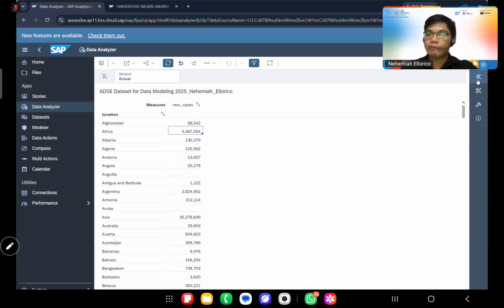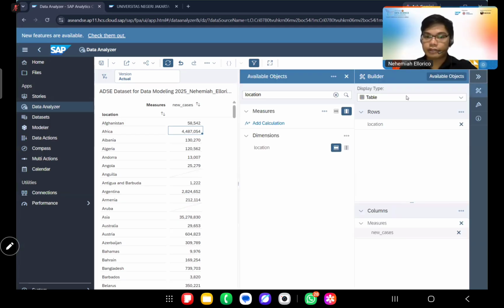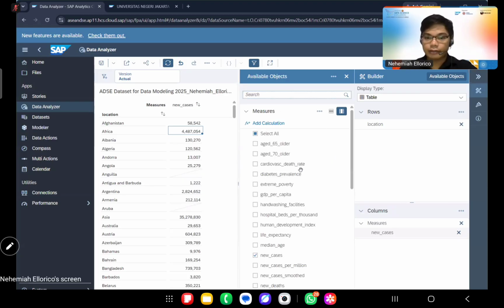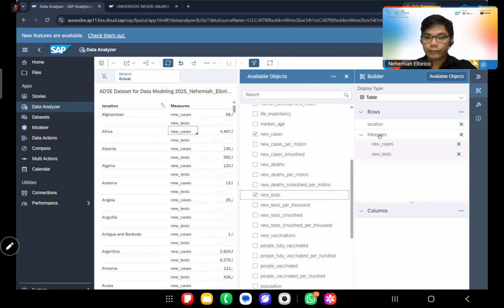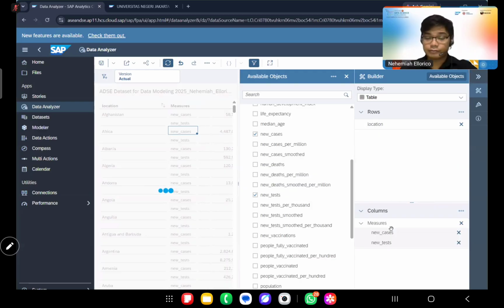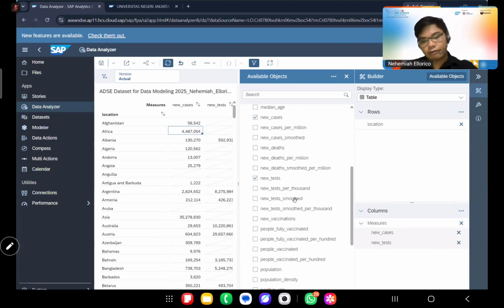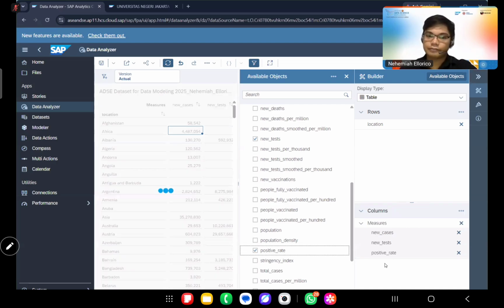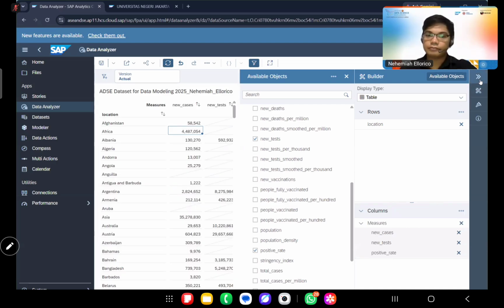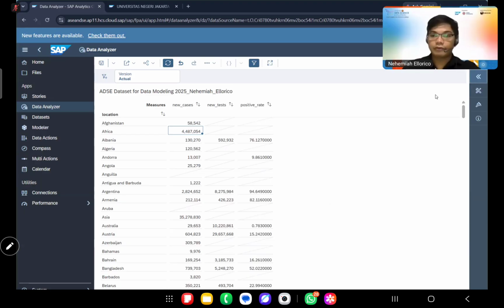We can also add other measures here. Just for the sake of example, maybe we can add, just like what we have done, new tests, the measures there, or maybe positive rate. Yes. So we have it, right?